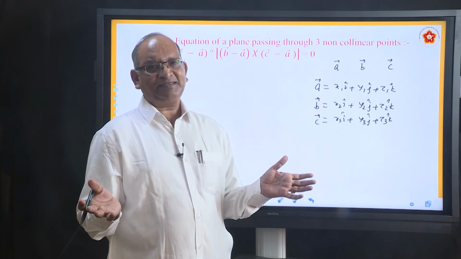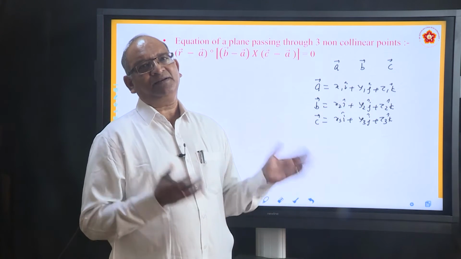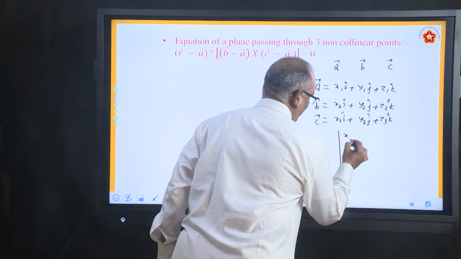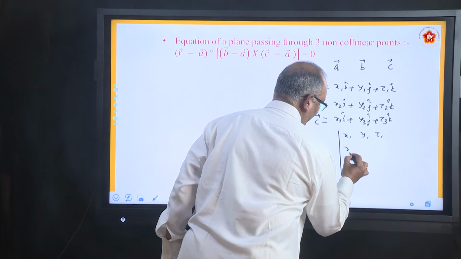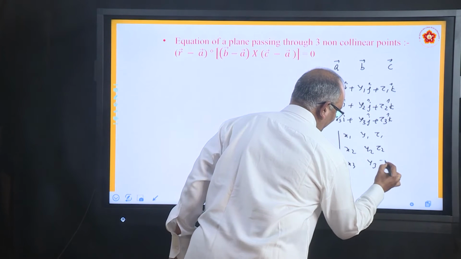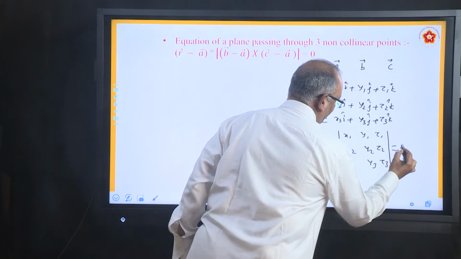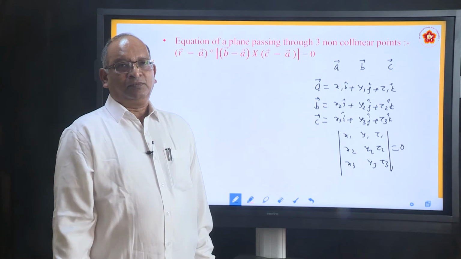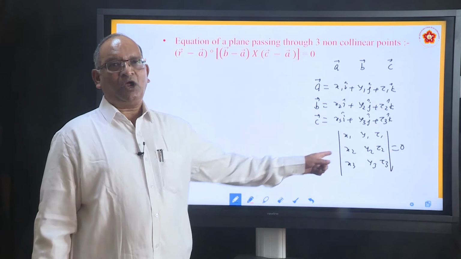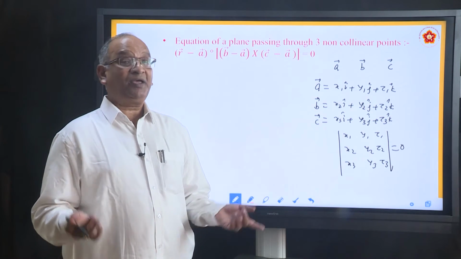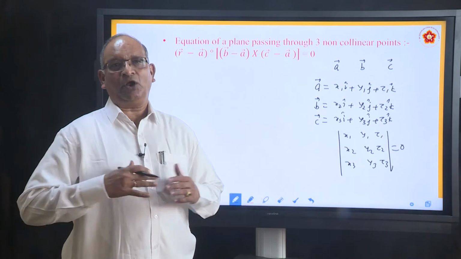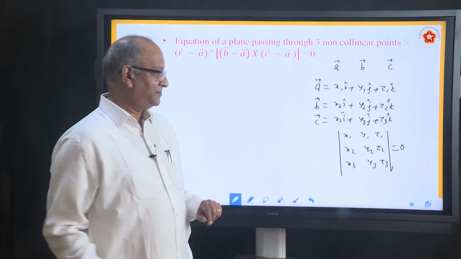The easiest method is just take the determinant of their Cartesian coordinates. Means what? Find out this determinant of x1, y1, z1, x2, y2, z2, x3, y3, z3. If it equals 0, we say that they are collinear. If it is not equal to 0, they are non-collinear. So we are going to derive the equation of a plane where 3 points are non-collinear. They are not in one line. Okay?